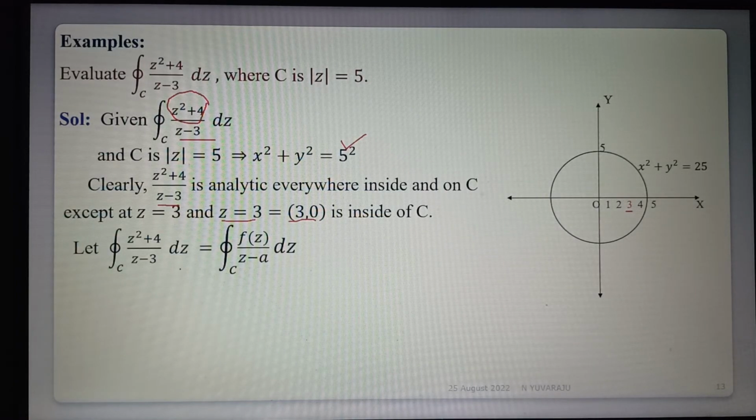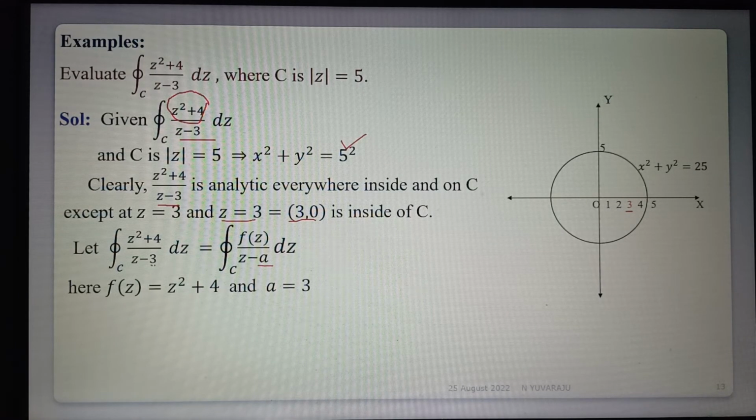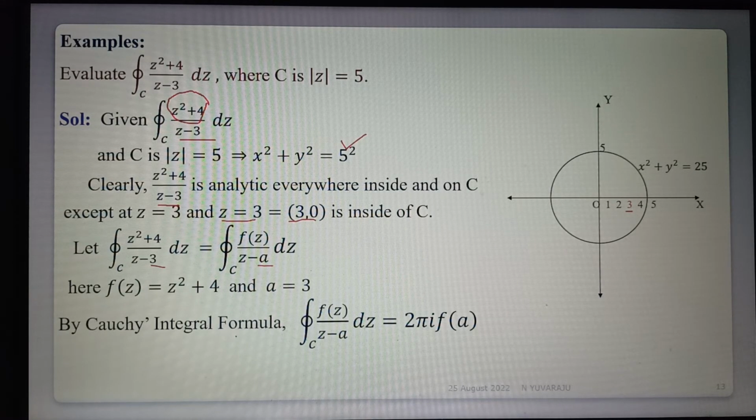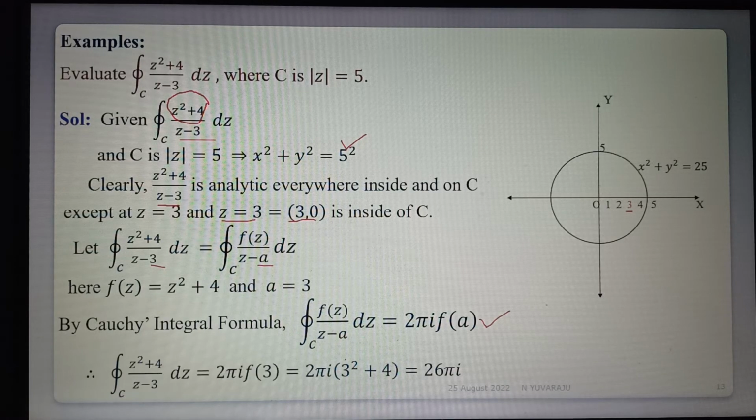So let the given integral be f of z by z minus a into dz. Here f of z is equal to z square plus 4, and a is equal to 3. Using Cauchy's integral formula, the integration of z square plus 4 by z minus 3 is equal to 2 pi i into f of a. F of a means f of 3, so replacing z with 3 in z square plus 4: 2 pi i into 3 square plus 4, which is 2 pi i into 13.